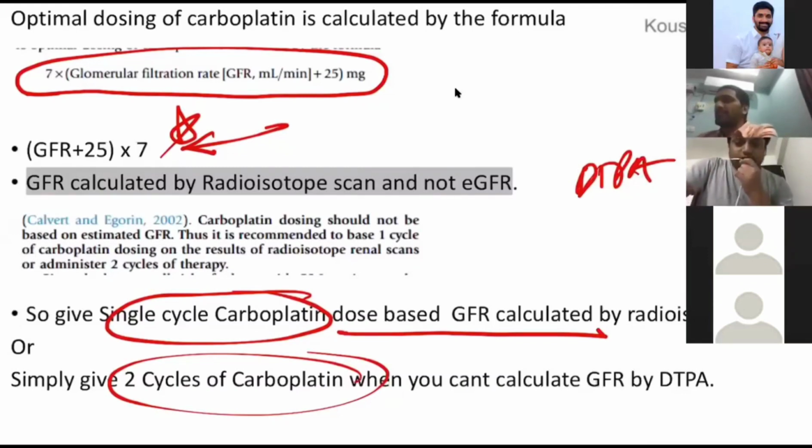Sir, if in seminoma there are nodes greater than 3 centimeters, or multiple retroperitoneal nodes, then is the first line chemo or radio? In seminoma, if the node is greater than 3 centimeters, then first line is chemo or radio?